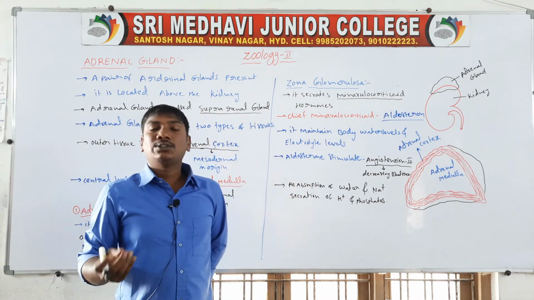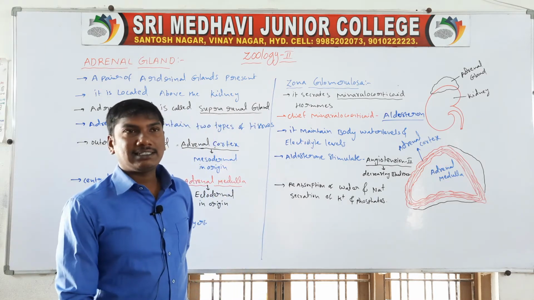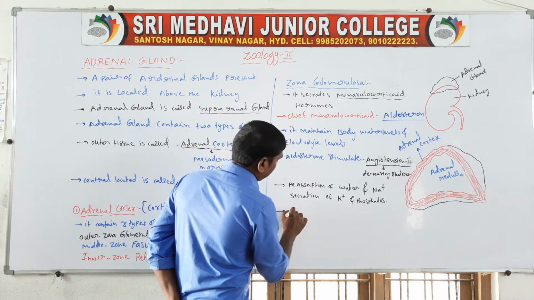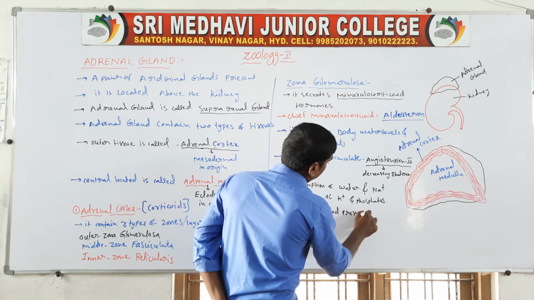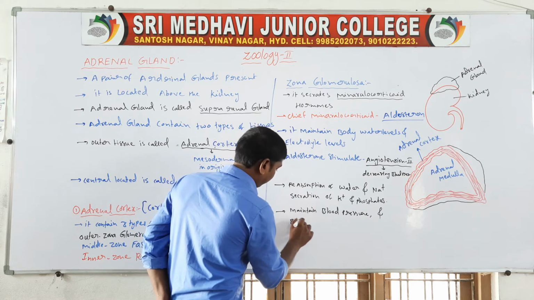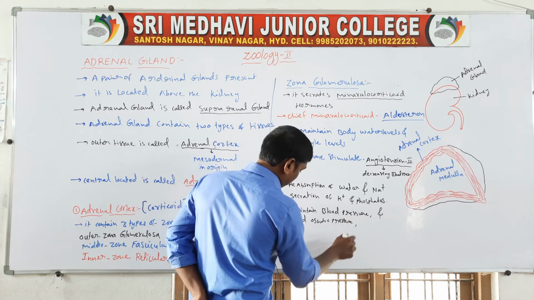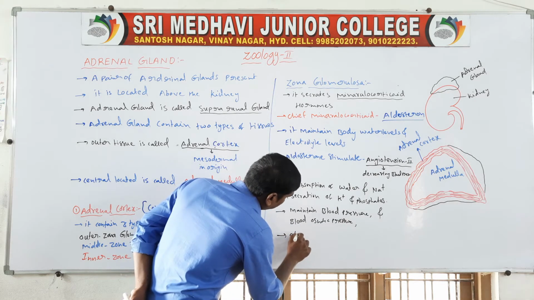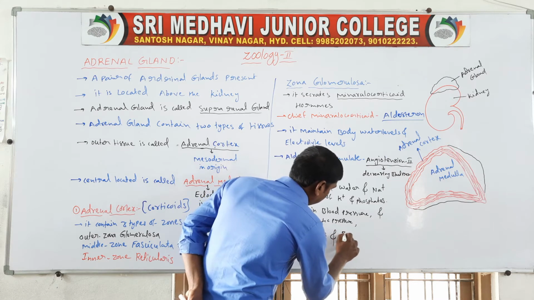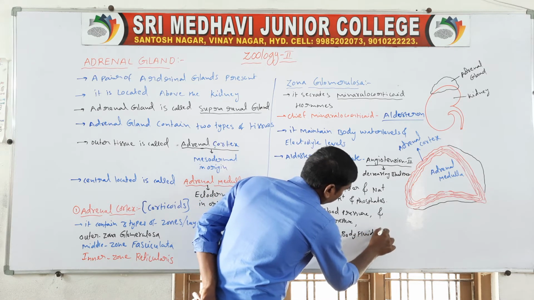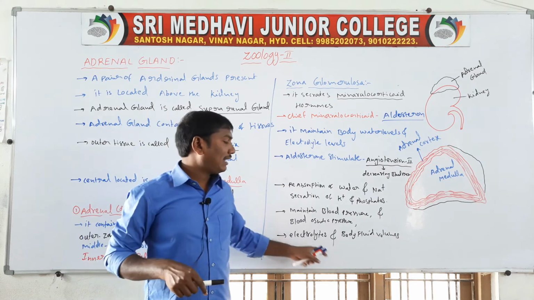These are the main functions of aldosterone from the zona glomerulosa. It maintains the levels of water and electrolytes. It also maintains blood pressure, blood osmotic pressure, electrolyte balance, and body fluid volumes.